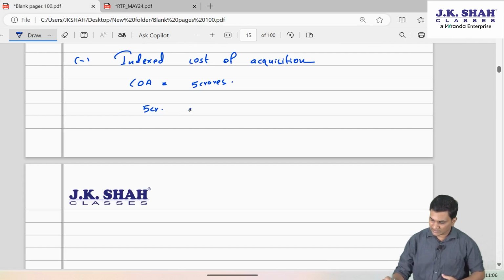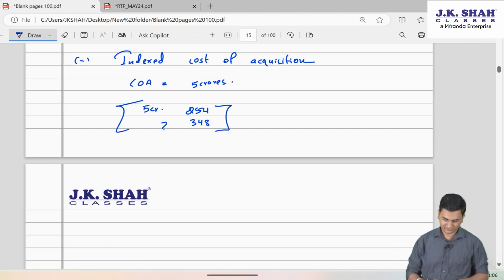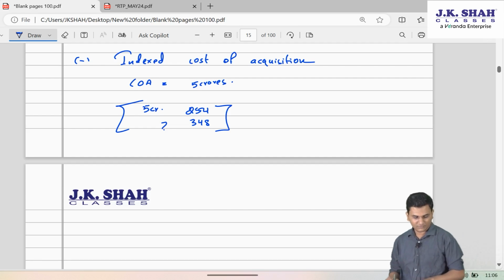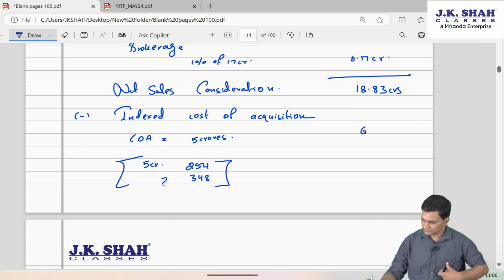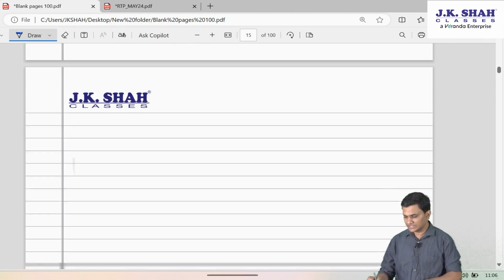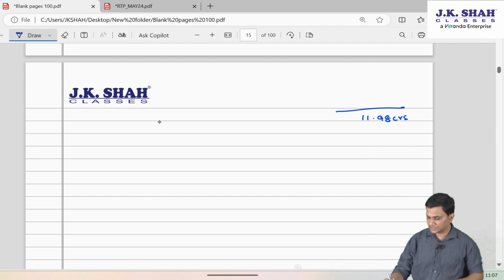So if 5 CR is 254, how much is 348? You will get 6.85. So 11.98 is the long-term capital gain. There is no cost of improvement appearing in the question.